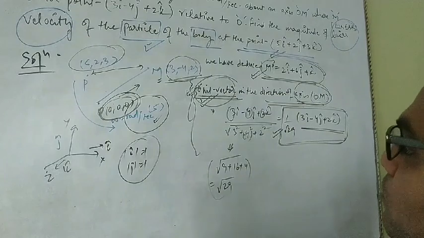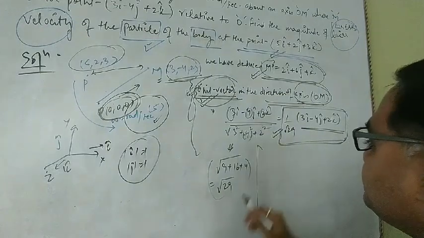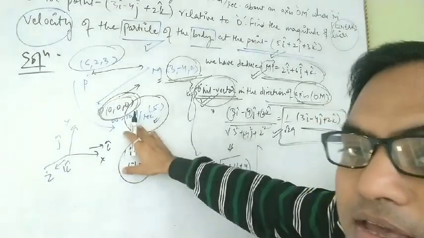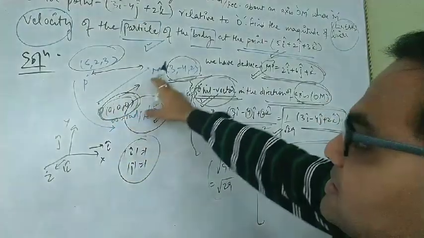Now that we have the unit vector in the direction of the axis OM, we will find the value of the angular velocity in this direction.